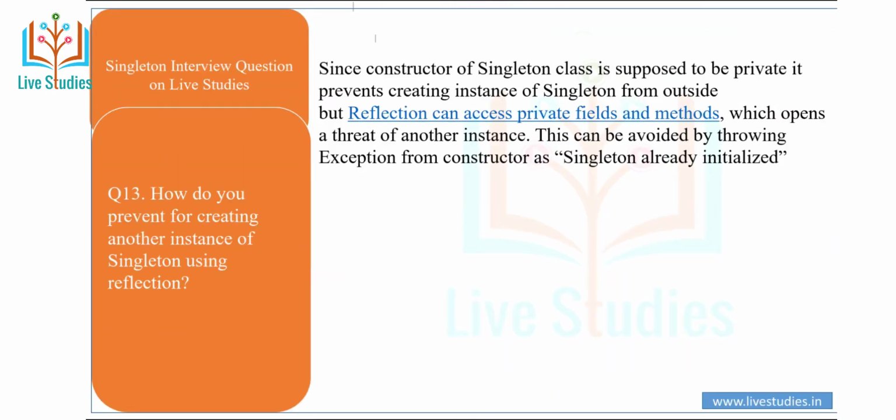How do we prevent creating another instance of singleton using reflection? Since the constructor of singleton is supposed to be private, it prevents creating an instance from outside, but reflection can access private fields and methods, which opens a threat of another instance. This can be avoided by throwing an exception from the constructor if the singleton is already initialized.